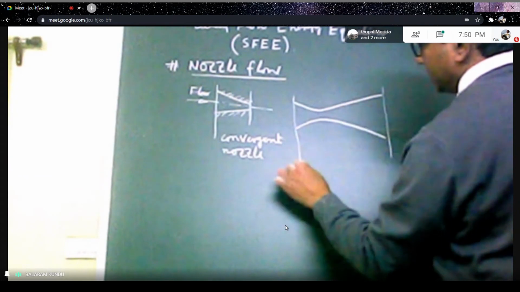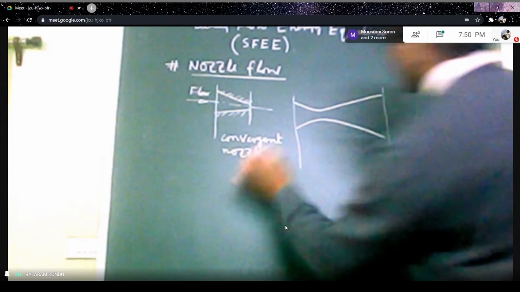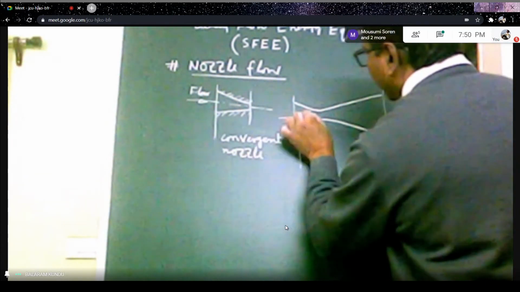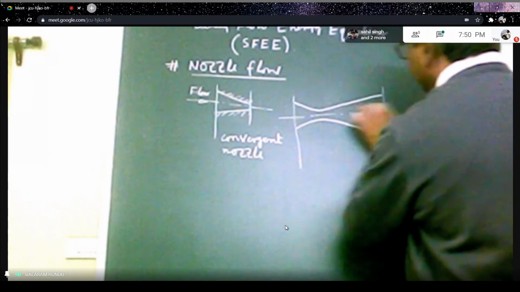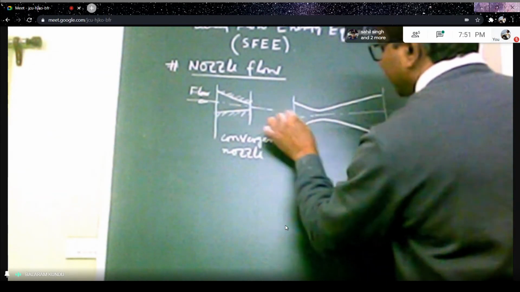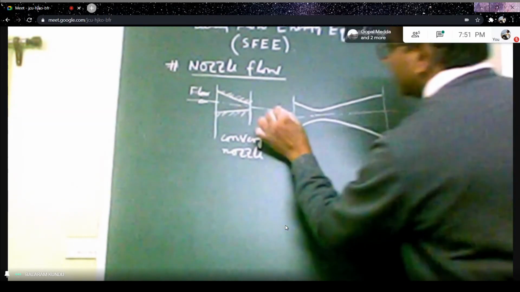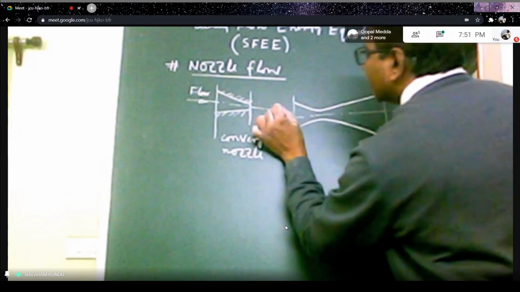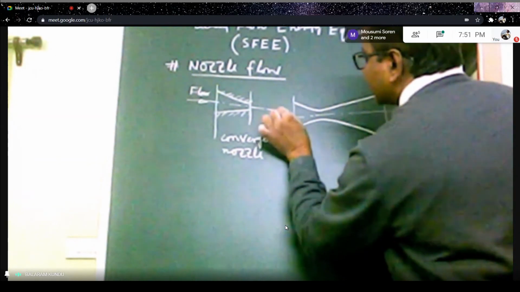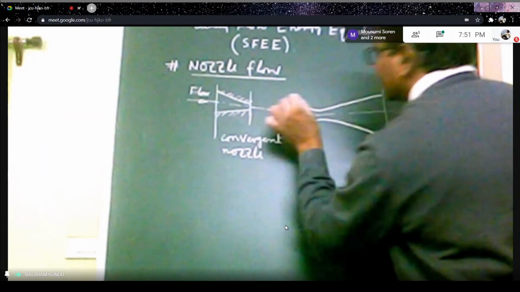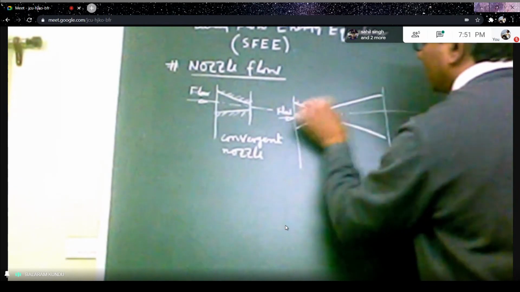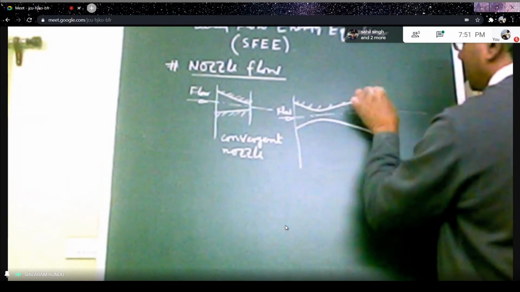So this is the inlet section here, and fluid flow takes place in this direction, as shown in the figure. This is your flow direction, and this is the wall of the nozzle here.